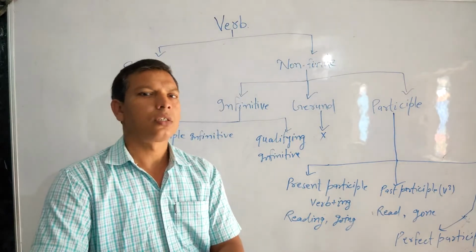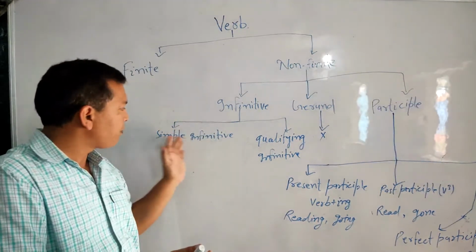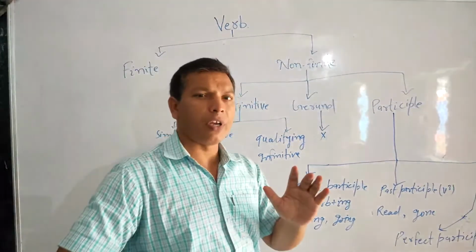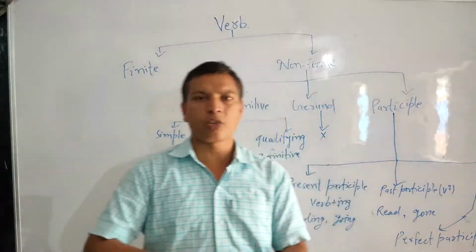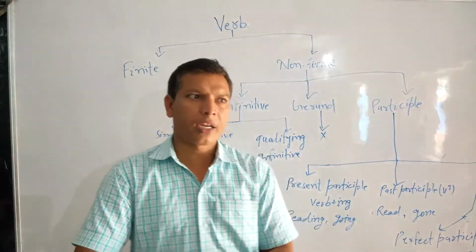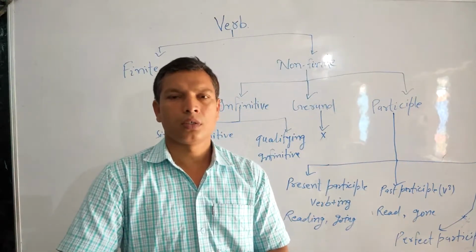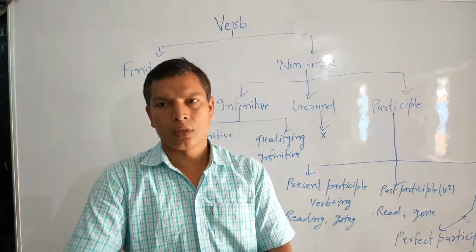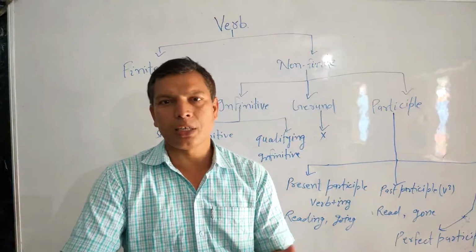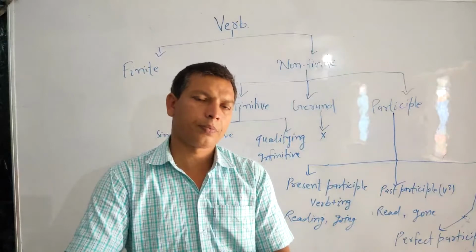So is the use of simple infinitive also. Simple infinitive can be used as a subject of a finite verb, like: To walk in the morning is good for health.